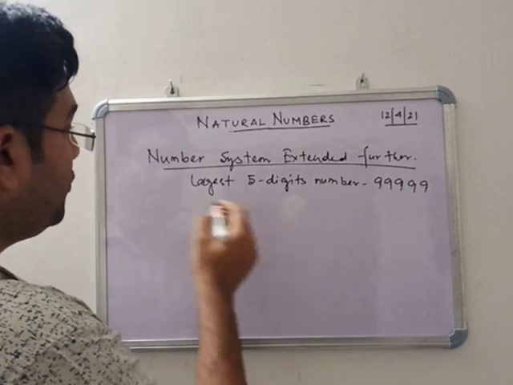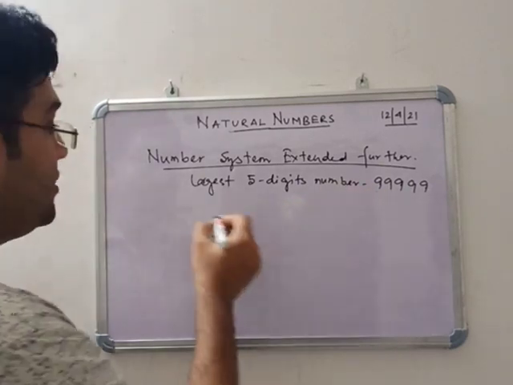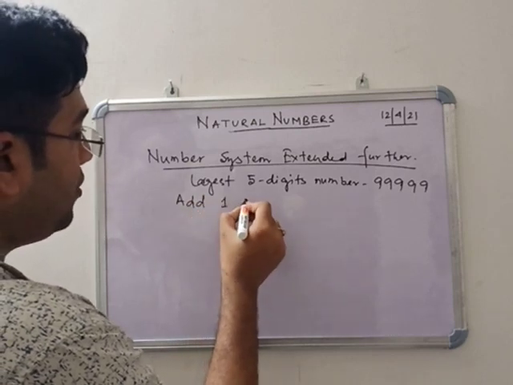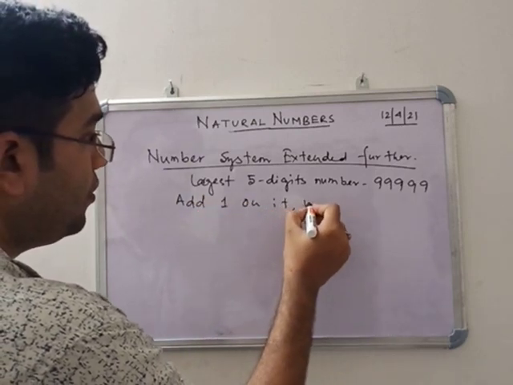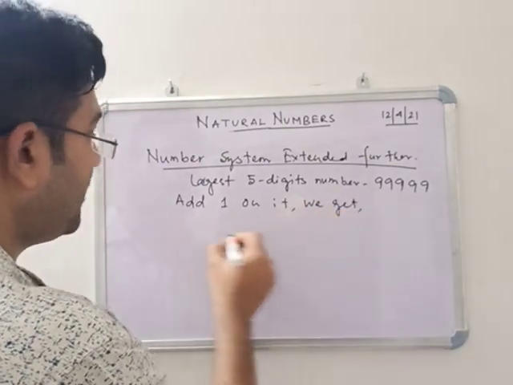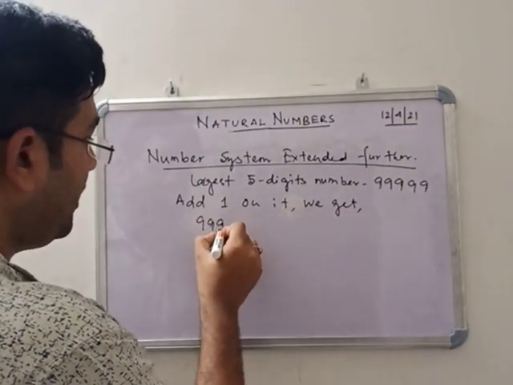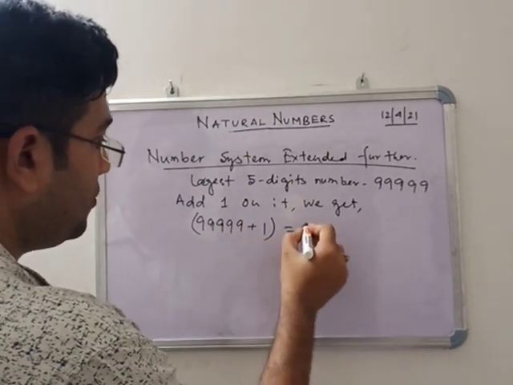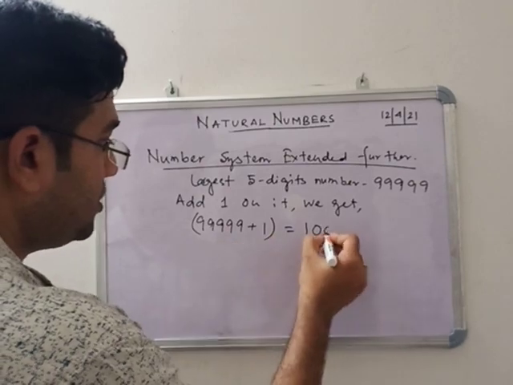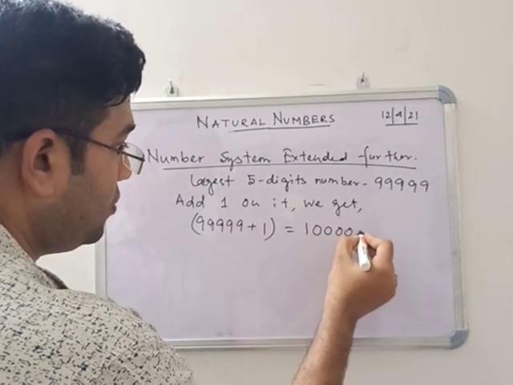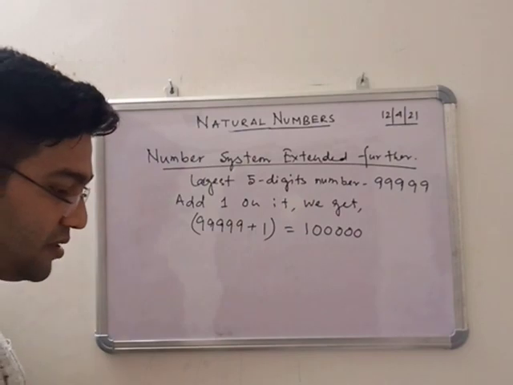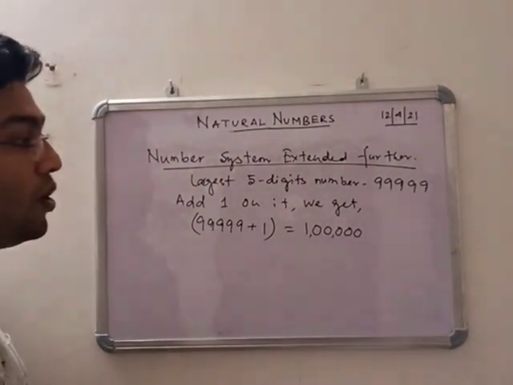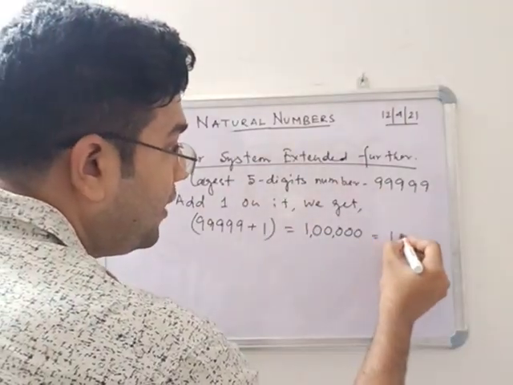Now after that, if you add 1 on it, we get 99999 plus 1. That means 1 0 0 0 0 0. Okay, that means 100,000, or we can say that this is 1 lakh.